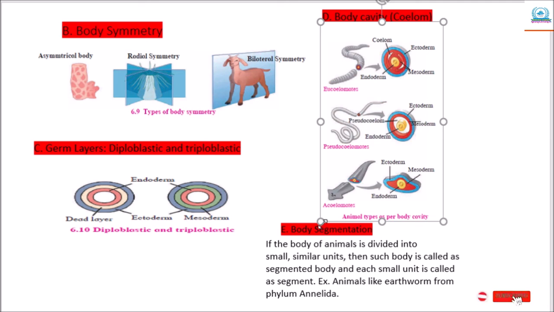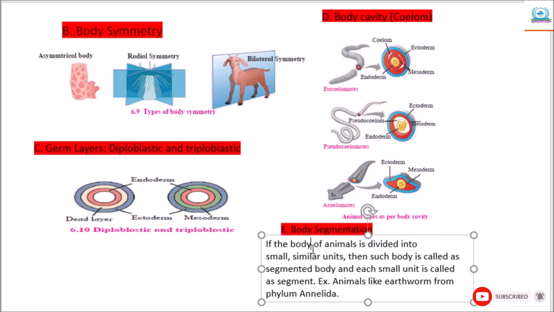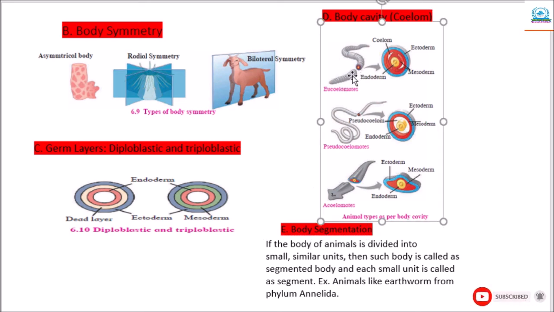Then body segmentation. If the body of an animal is divided into small similar units, then such a body is called a segmented body, and each small unit is called a segment. For example, animals like earthworm from phylum Annelida. Here you can see the earthworm body. It is just like bangles come together and form the outer layer. So this is what is called segmentation.